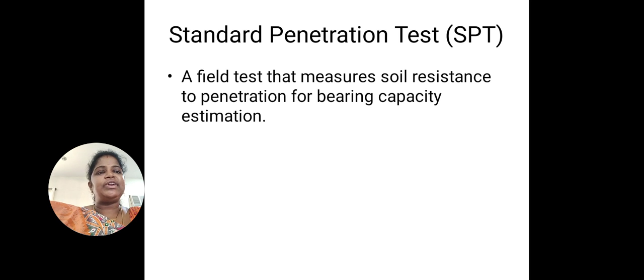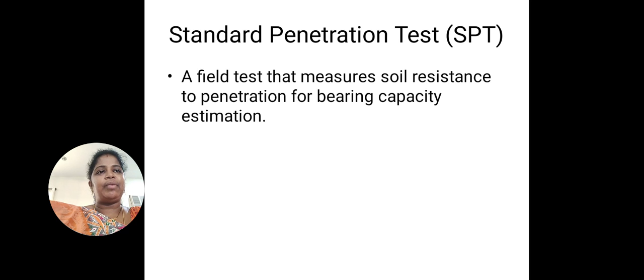That standard split spoon sampler is inserted into the soil, and by using a 65 kg hammer, a number of blows are given on that split spoon sampler to insert it into the soil. So the number of blows is recorded.